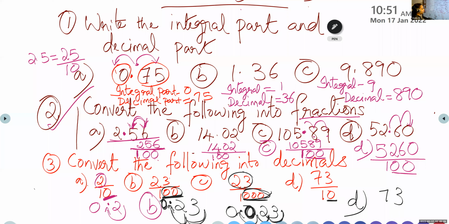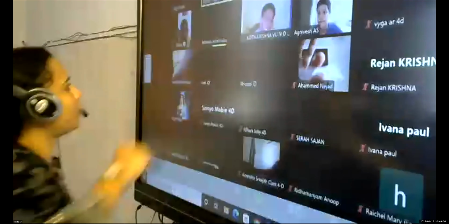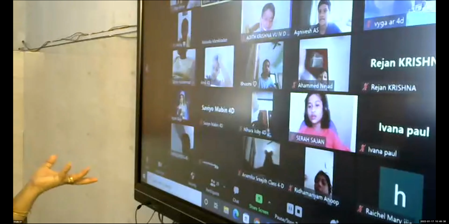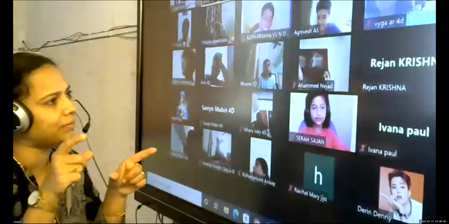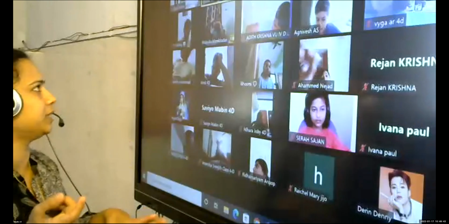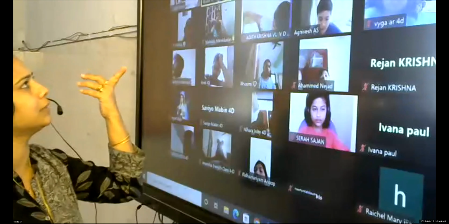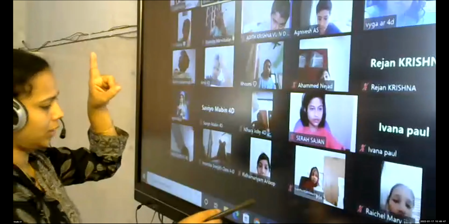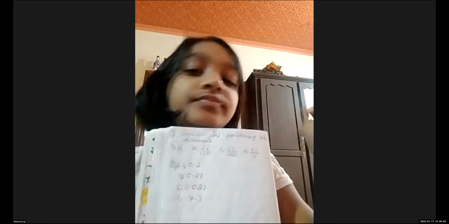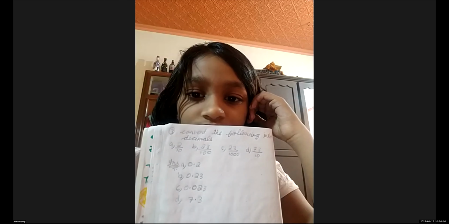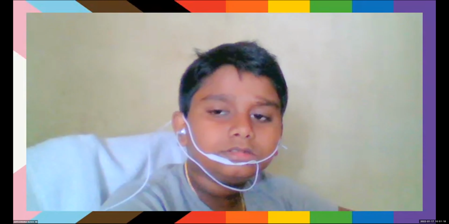So how to read this number? 7.3. What's the doubt here? Some children got 0.73. Every time it will not be 0. You have to look at the number, the numerator, and look at the denominator. Here in 10, how many zeros are there? Only 1. Correct.